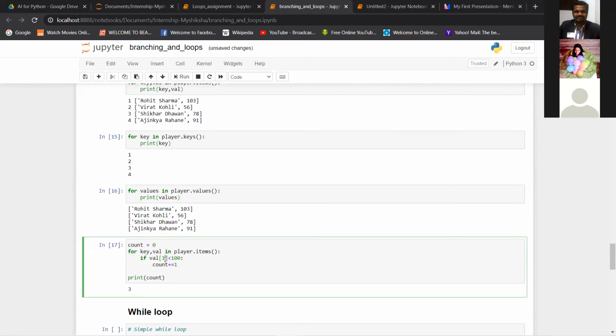If I put val 0 here, this will not work. Can anybody tell me why it will not work? This comparison should not work. Why should it not work?